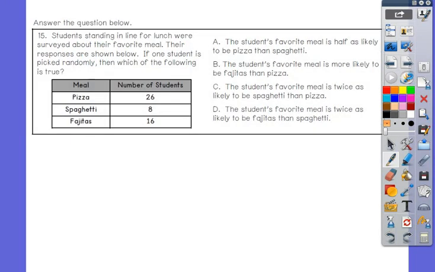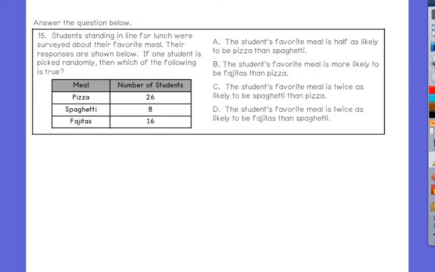15 says, students standing in the line for lunch were surveyed about their favorite meal. Their responses are shown below. If a student is picked randomly, then which of the following is true? A says, a student's favorite meal is half as likely to be pizza than spaghetti. Is pizza half the spaghetti? No. So is A true?